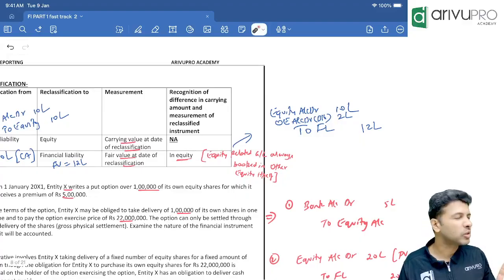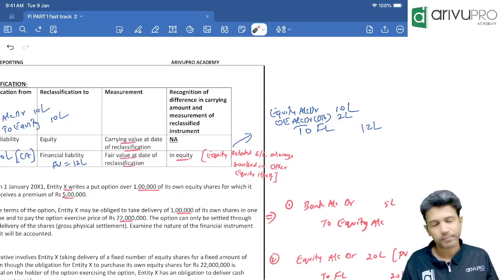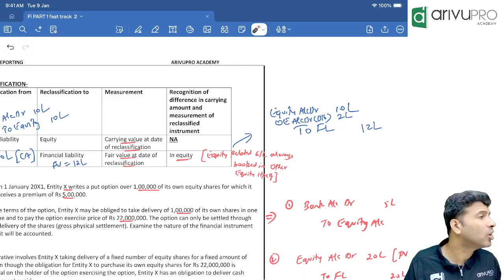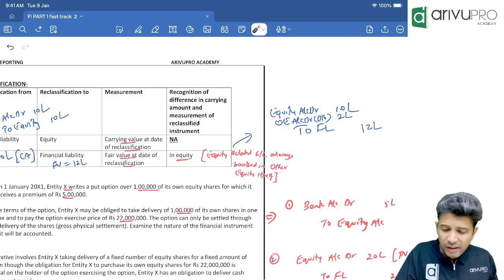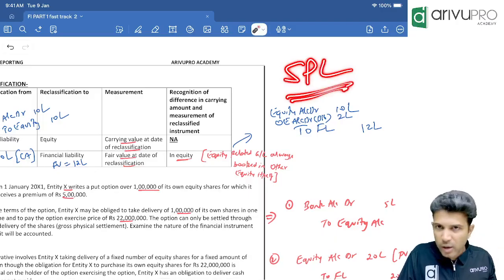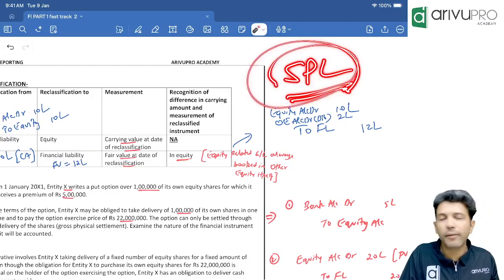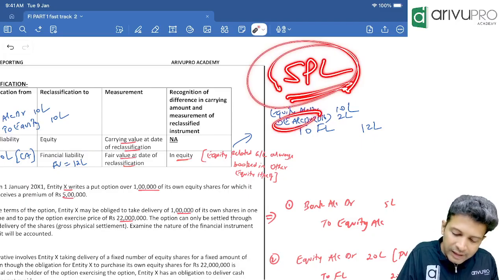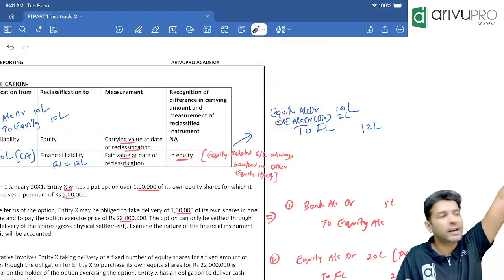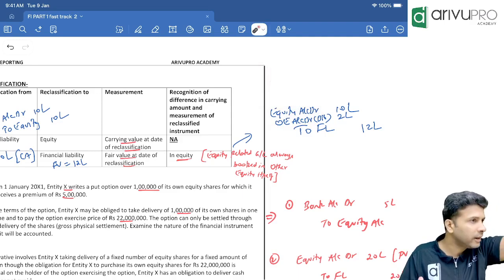One second. There is one small funda over here. Listen to the sentence carefully. Anything related to equity will never go to SPL. If anything is related to equity or equity shareholders, it will never go up to SPL. It will be directly booked in SOCI under other equity, or in the balance sheet you will show it directly under other equity. So you will not write under SPL.